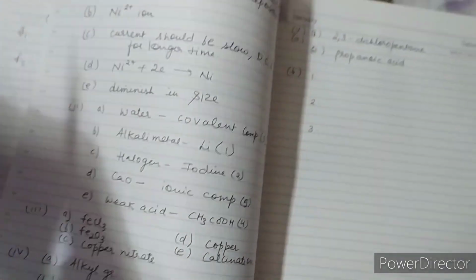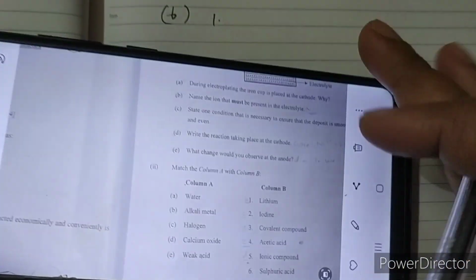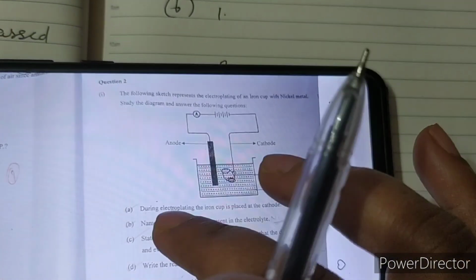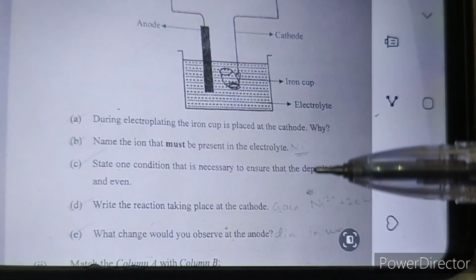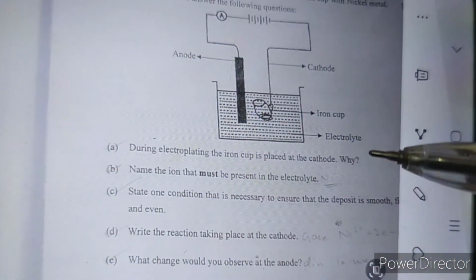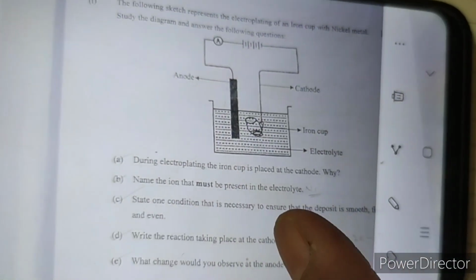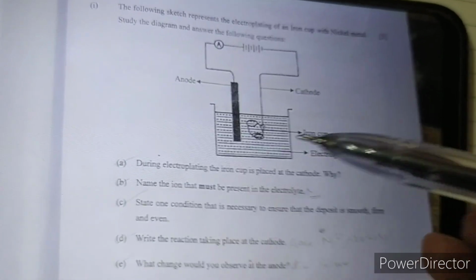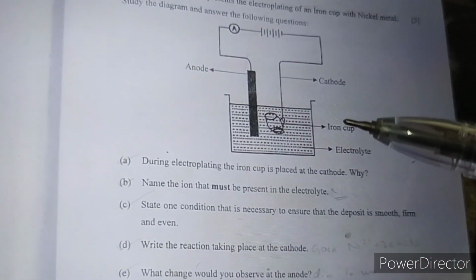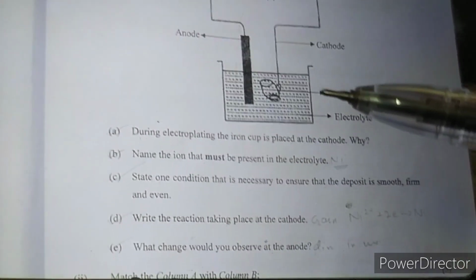Next we come to the diagrammatic question, question number 2. In this you have been given an electroplating diagram, and they have asked why the cup is placed at the cathode during electroplating of an iron cup. Because metal ions, that is nickel ions, are reduced to form nickel metal and get deposited at the cathode. That's why the cup is placed at the cathode, so that it can be electroplated with nickel.